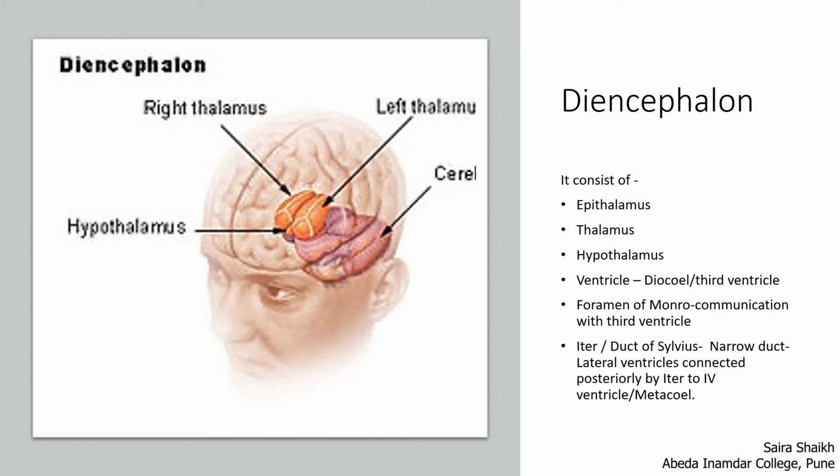The foramen of Monro is the opening which connects the two lateral ventricles with the third ventricle. The iter or the aqueduct of Sylvius is a narrow duct. It connects the third ventricle with the fourth ventricle, that is the metacoele.